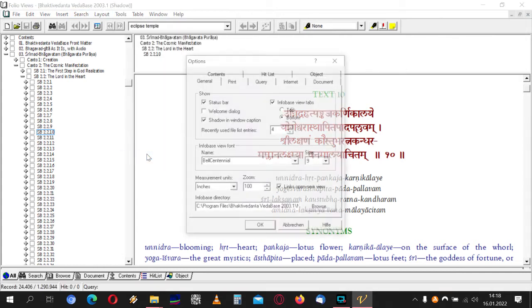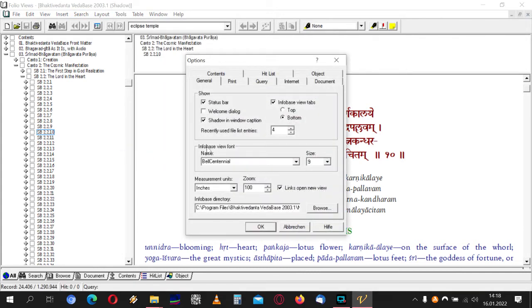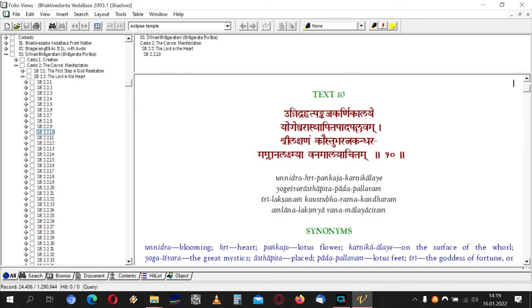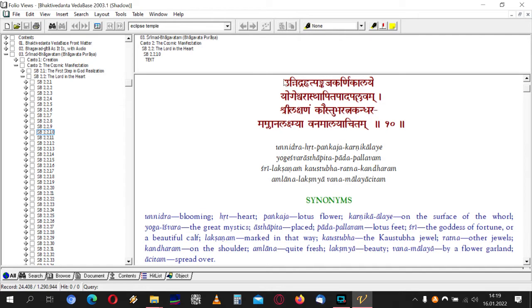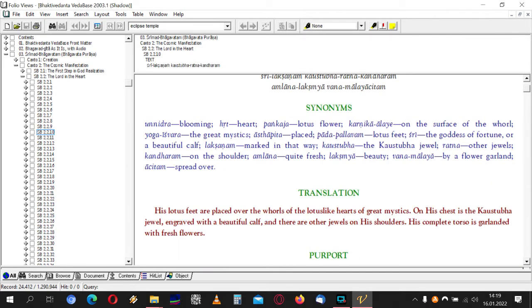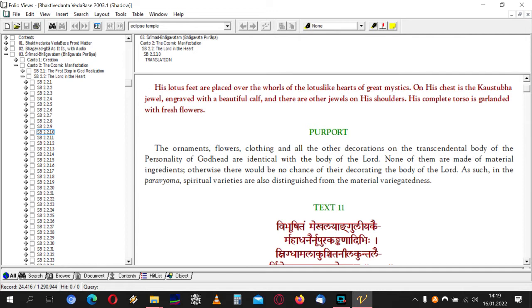If you get some font error on this left contents tree, then you need to go to Tools, Options, and set the Infobase view font to Bell Centennial, or you can also use Balaram. I think Balaram is also working. And then you need to click OK. So then you get here the Devanagari, transliteration, synonyms, translation, and purport.